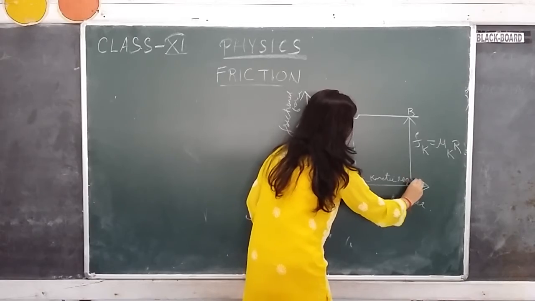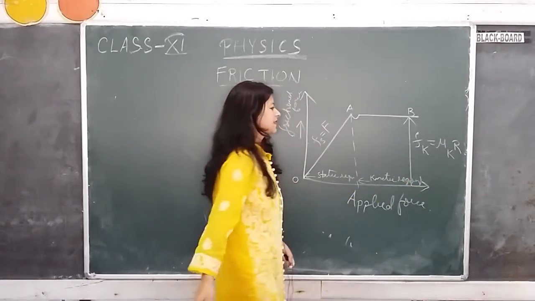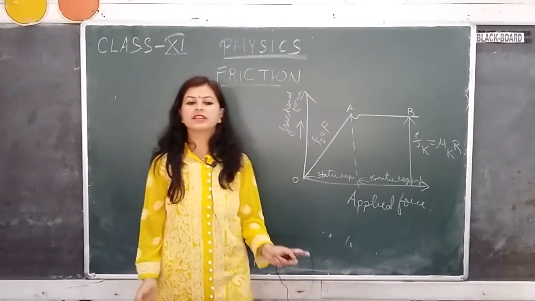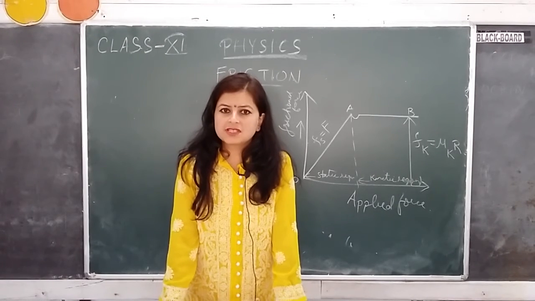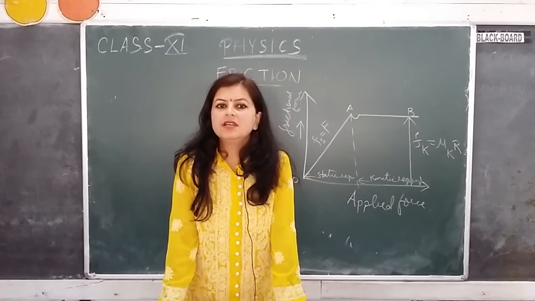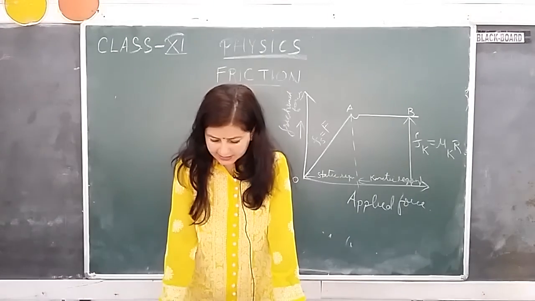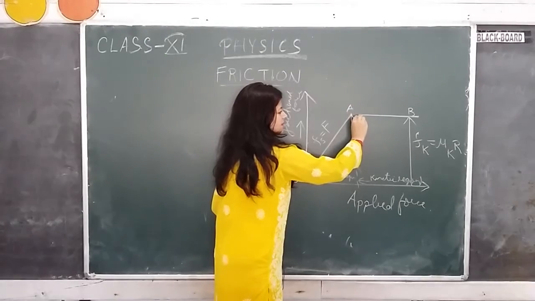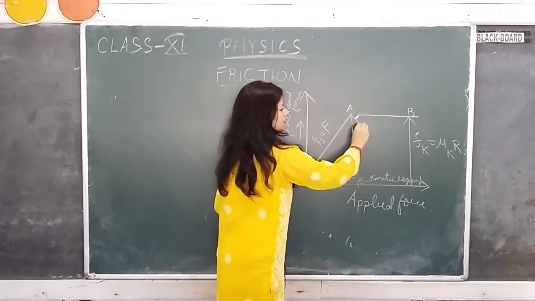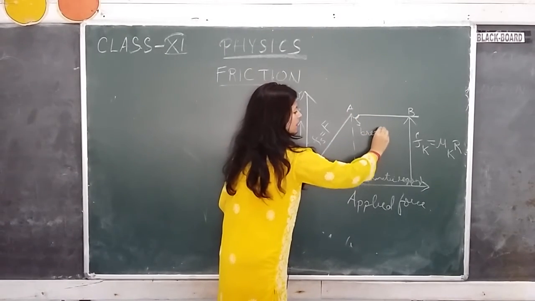And you have noticed that once the body starts to move, the frictional force does not increase further. It remains the same. No matter how much force you apply, the force of friction in the kinetic region remains the same. And this small region, can you see this pink? This is called breakaway.